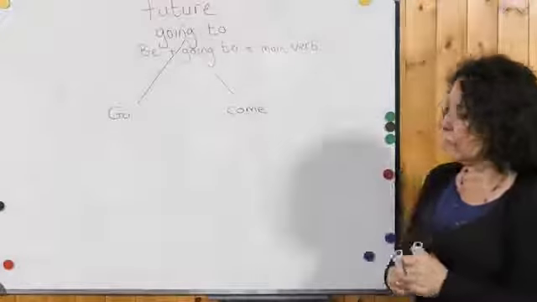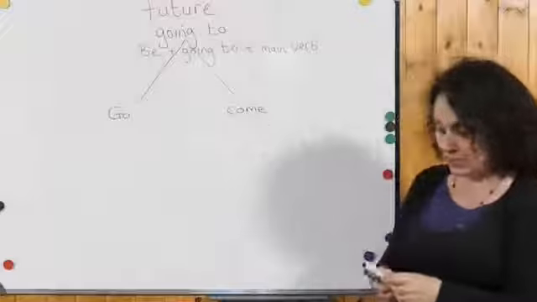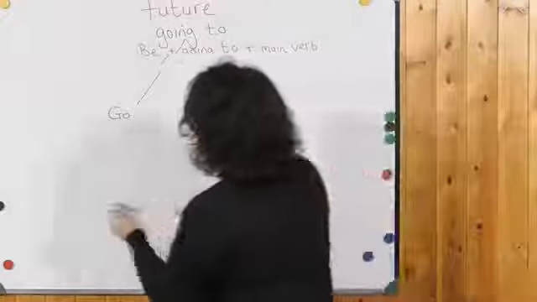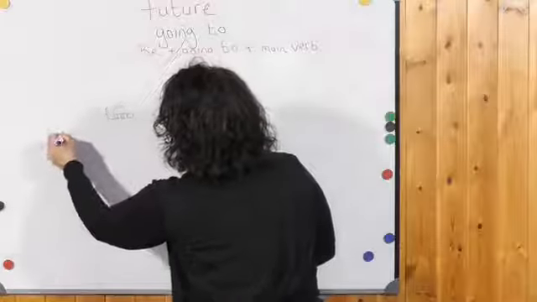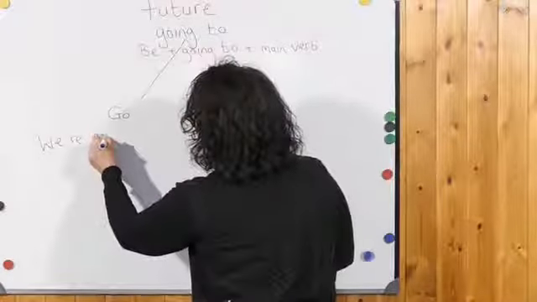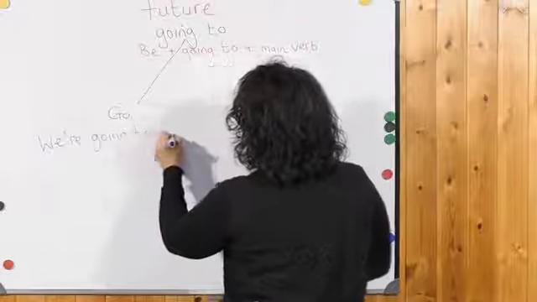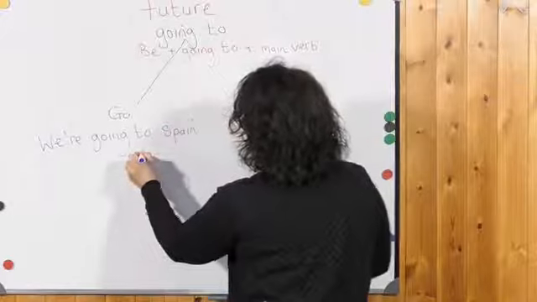Okay, so if we want to talk about a future plan or intention, we could say we're going to Spain in August.